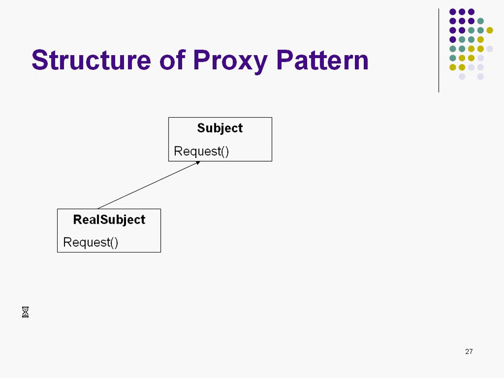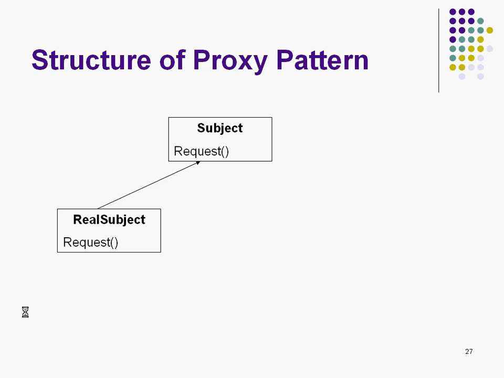Okay, so how does the structure of proxy pattern look like? When I say structure of proxy pattern, I mean the class diagram. So I have a subject and I have a real subject. The subject has a method called request, and the real subject also implements that request. The request in case of image proxy is what? Draw. The request in case of kernel proxy is what? Kill process.